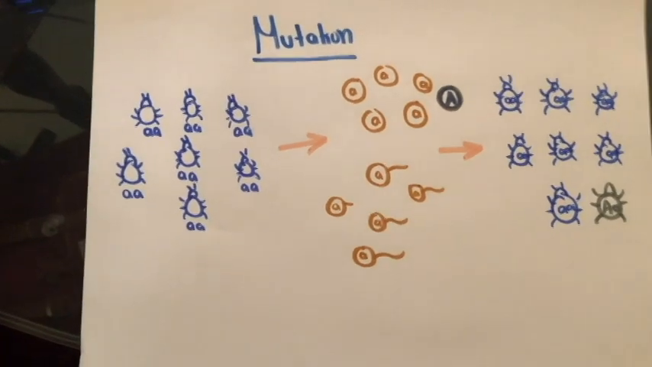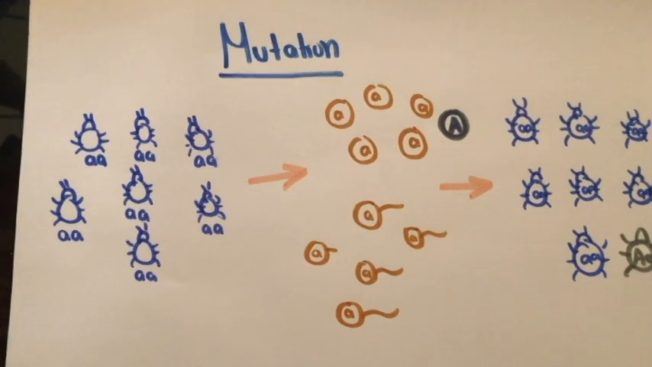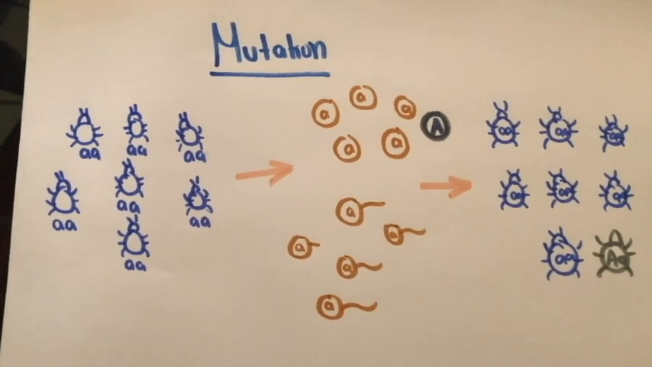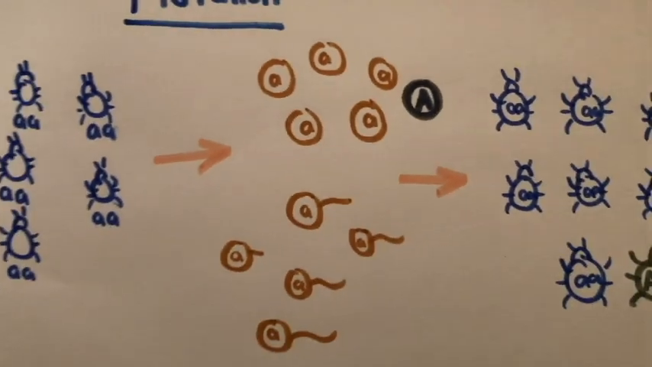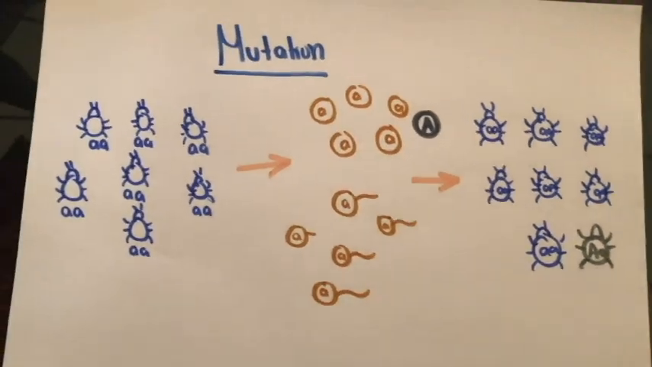First, let's discuss what mutation is. Well, mutation is a change that occurs in our DNA sequence either through a mistake when the DNA is copied or the result of an environmental factor.